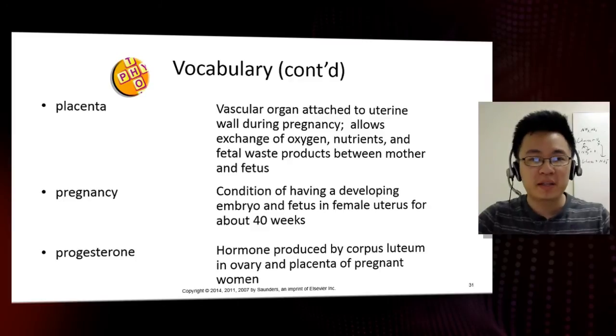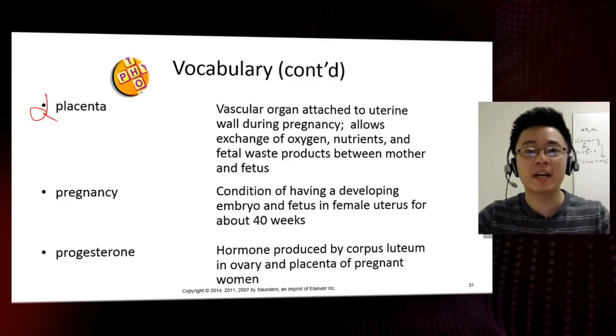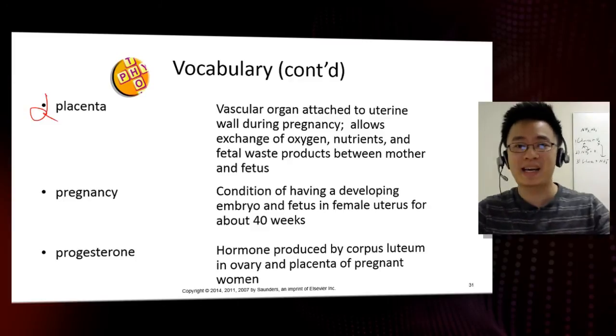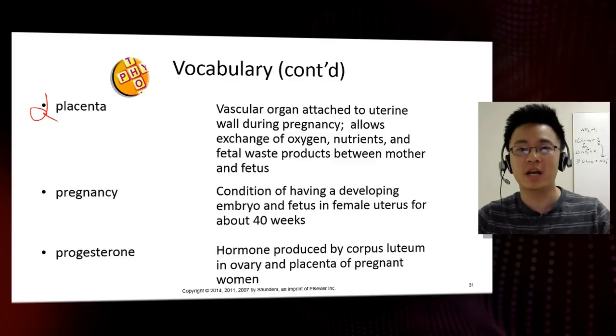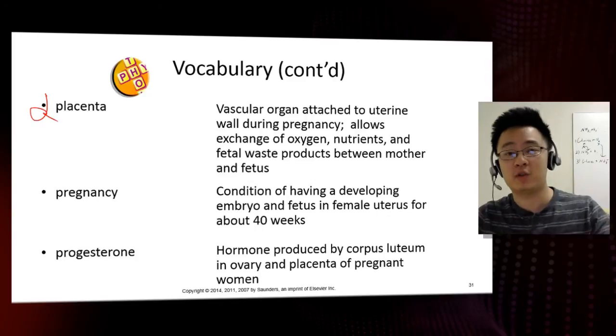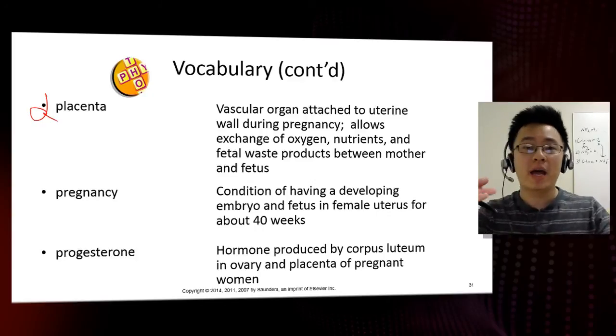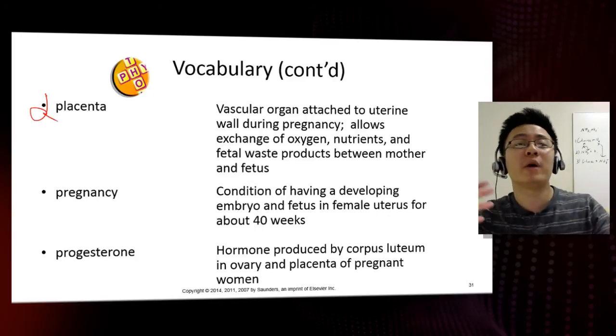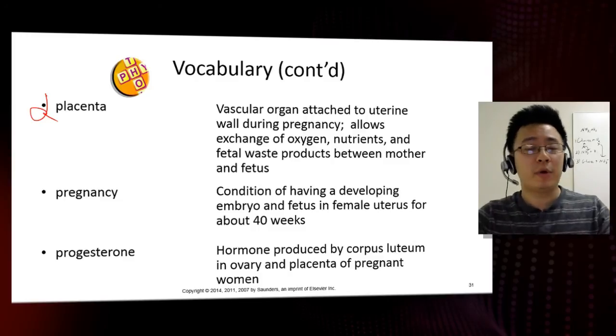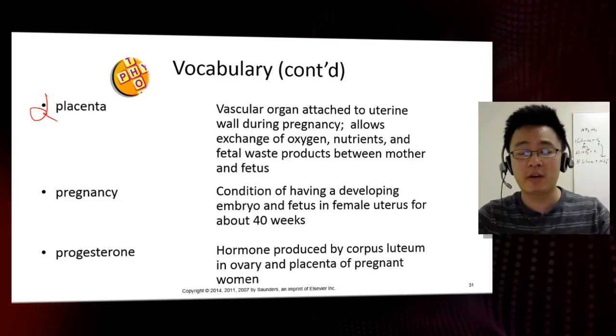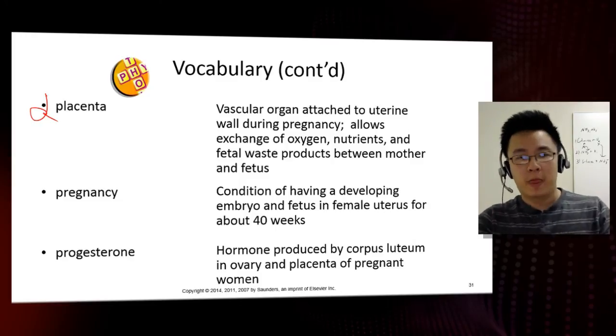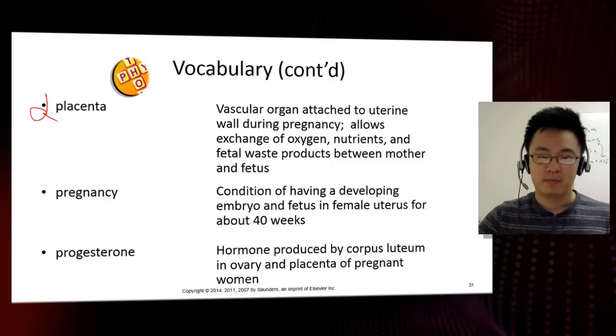We have here the placenta, which is the vascular organ attached to the uterine wall during pregnancy, and it allows for the exchange of oxygen, nutrients, and fetal waste products between mother and the fetus. Obviously, the fetus has to release out its waste products to the mother in order for the mother to excrete it out for the fetus. It would be pretty bad if the fetus were to excrete out waste products inside the amniotic sac itself. That would be quite uncomfortable and really, really bad. And so, therefore, it doesn't do so.